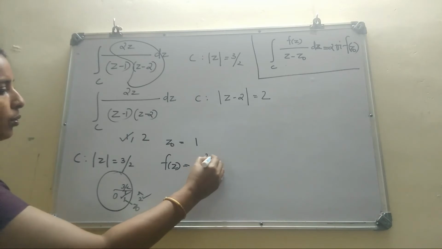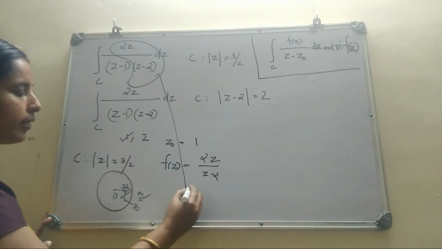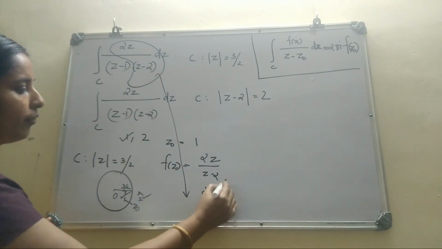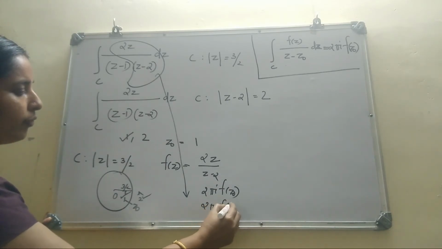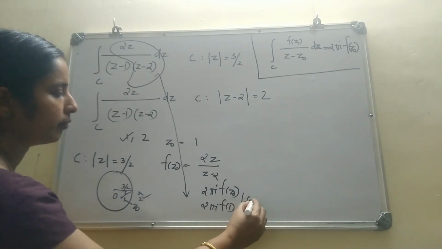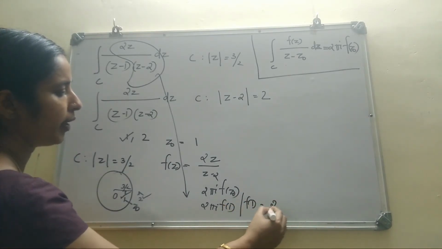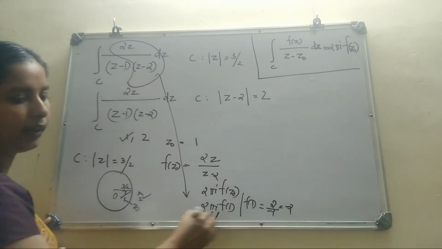Then f(z) is 2z by z minus 2. Then by Cauchy's integral formula, its answer is 2 pi i f of z naught, that is 2 pi i f of 1. But f of 1 is 2 by minus 1, that is minus 2. So answer is minus 4 pi i.